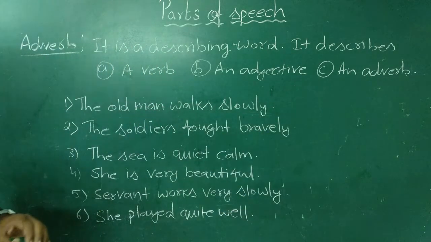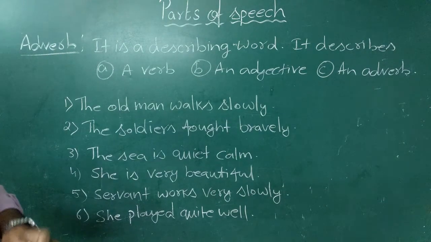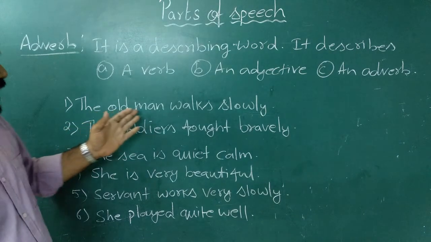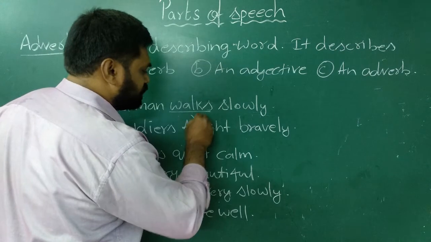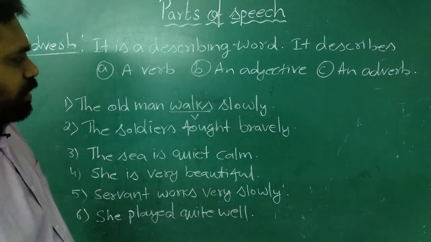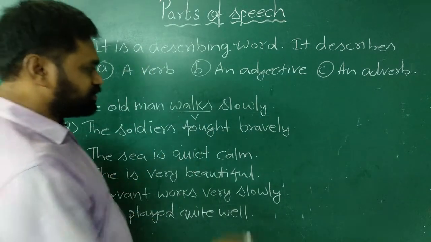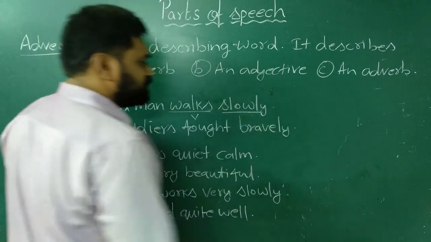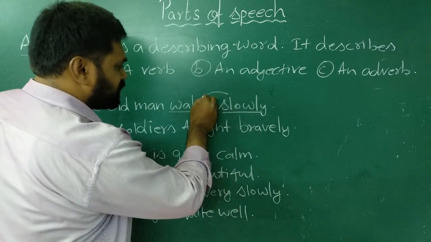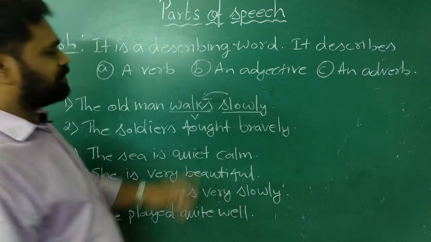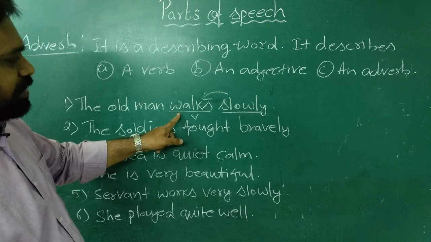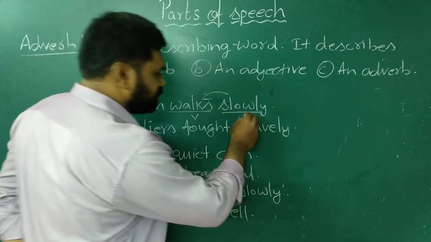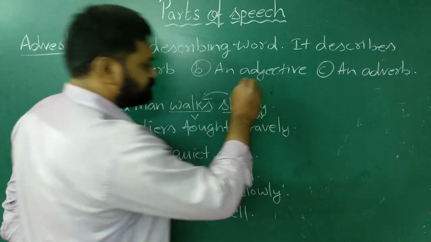Now see the first example. The old man walks slowly. Here we have to first understand what is the action done by the old man. The old man walks. Walks is a verb. And how he walks? He walks slowly. So the word slowly describes the action, the verb. Hence slowly will be an adverb.